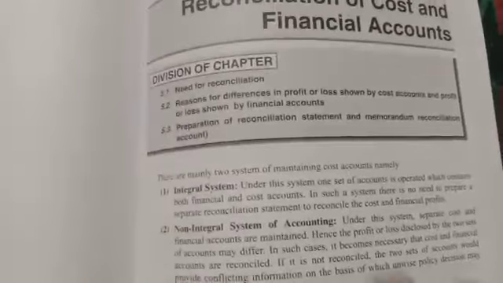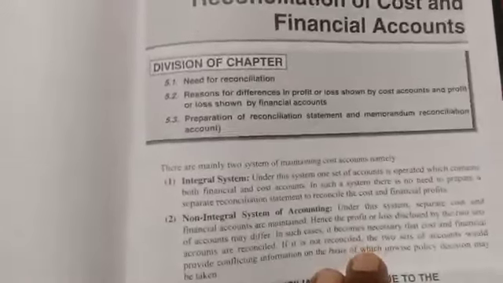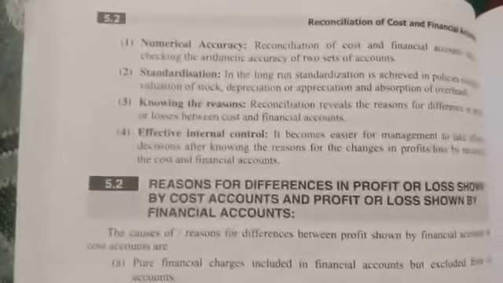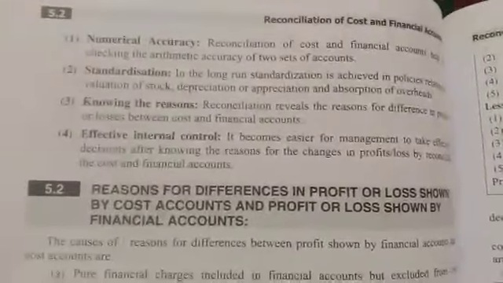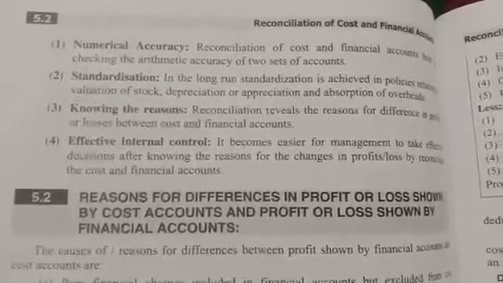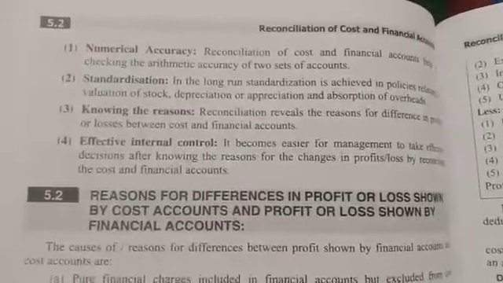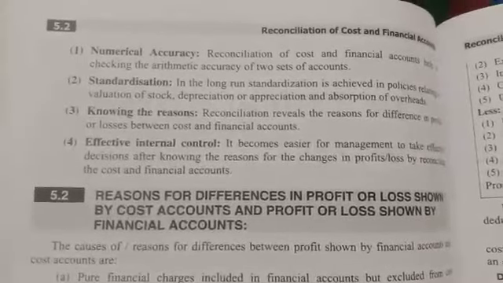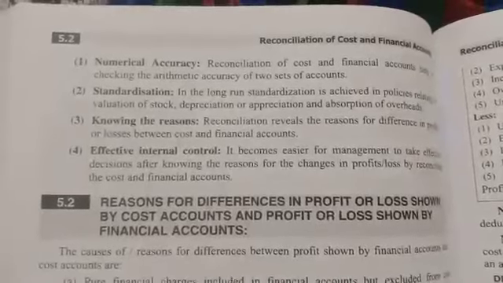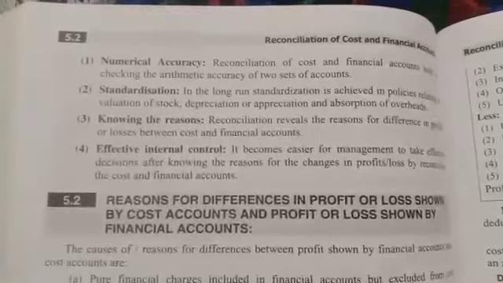So what is the need for going for the reconciliation? There are some points. Numerical accuracy: it gives accurate information to make the policies of the company. It gives what the actual records are in both the books, and it gives the exact numerical value.